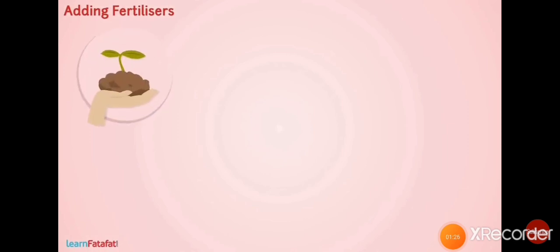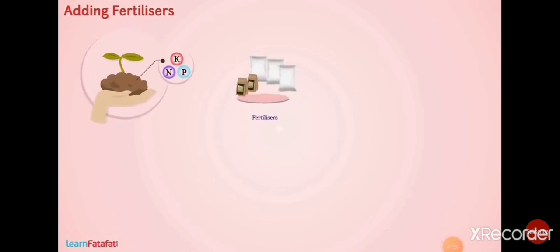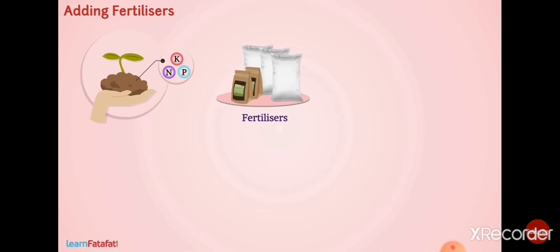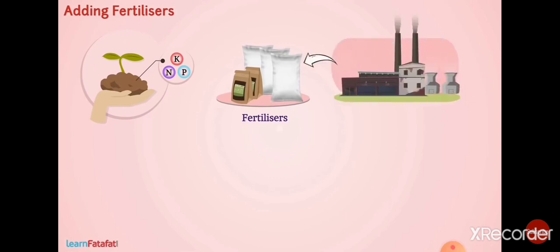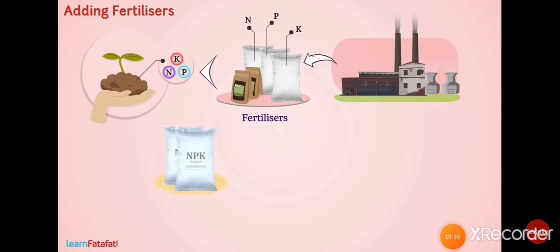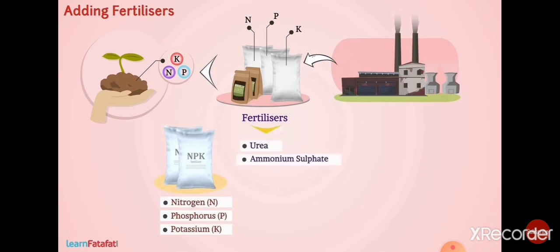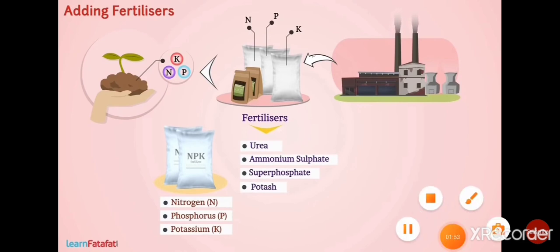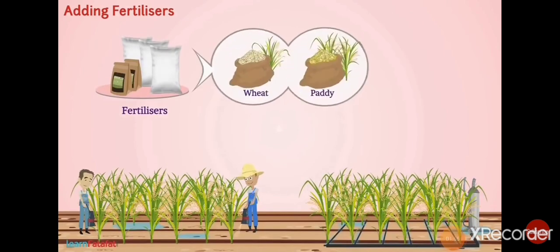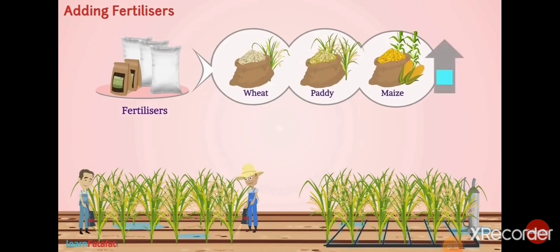Adding fertilizers. Another way of enriching soil with nutrients is by use of fertilizers. Fertilizers are chemical substances produced in factories and are rich in particular nutrients. For example, NPK contains nitrogen, phosphorus and potassium nutrients. Other fertilizers are urea, ammonium sulfate, superphosphate, potash, etc. By using fertilizers, the production of wheat, paddy and maize is significantly improved.